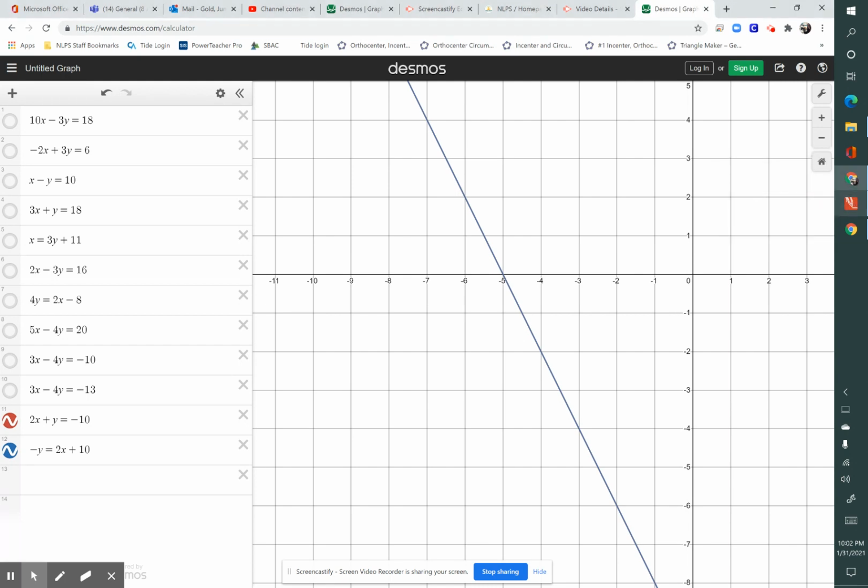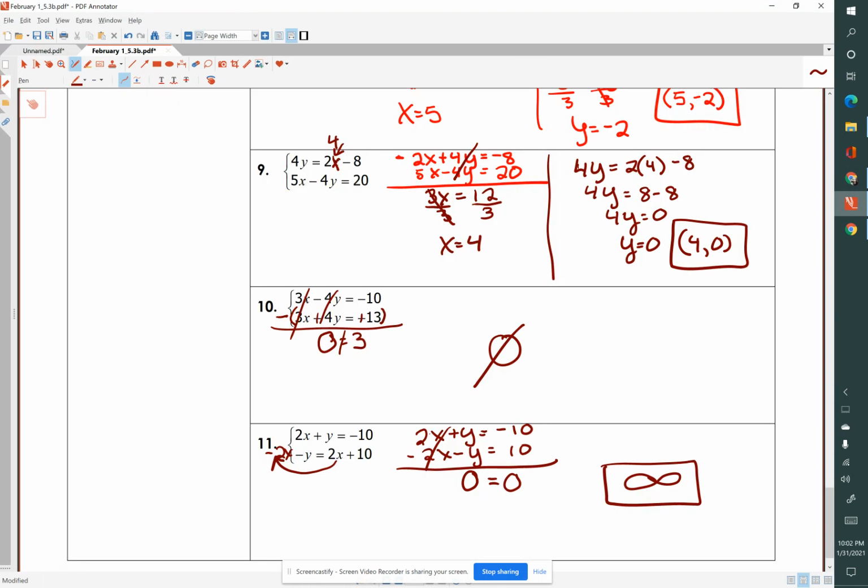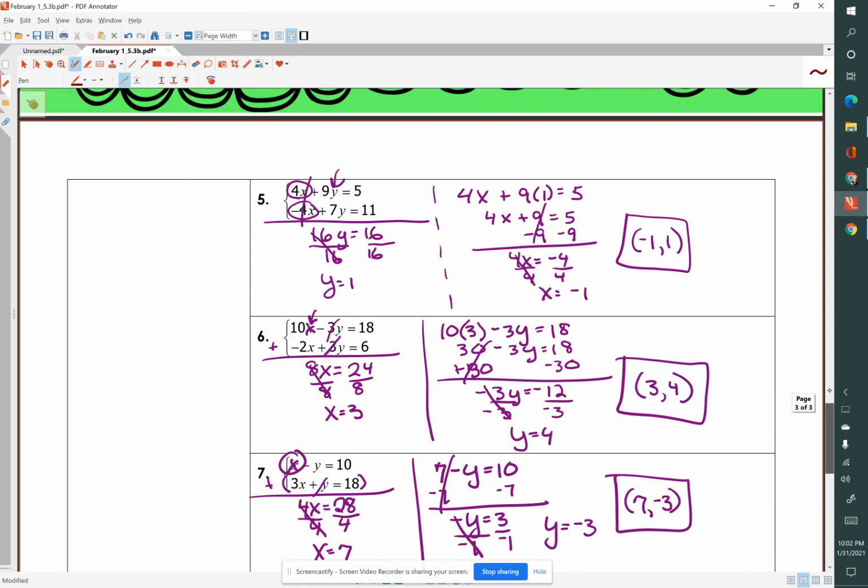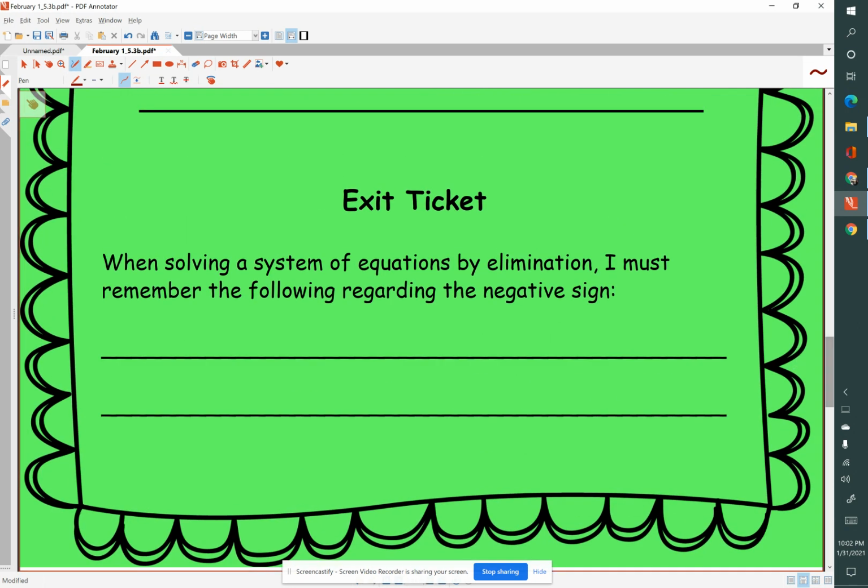So let's go back to our paper and let's review and let's go through our exit ticket. So when solving a system of equations by elimination, I must remember the following regarding the negative sign. When I'm subtracting a negative, it becomes positive.